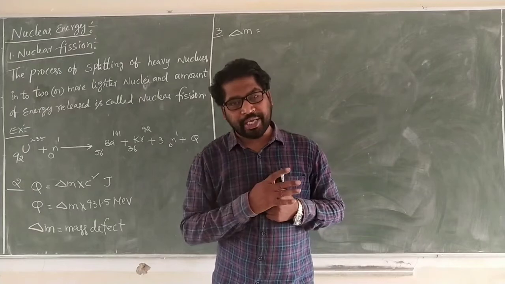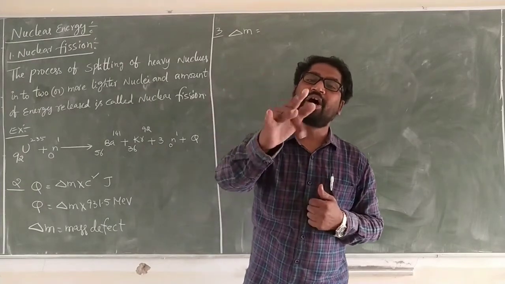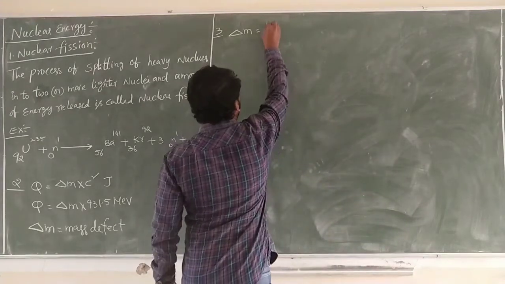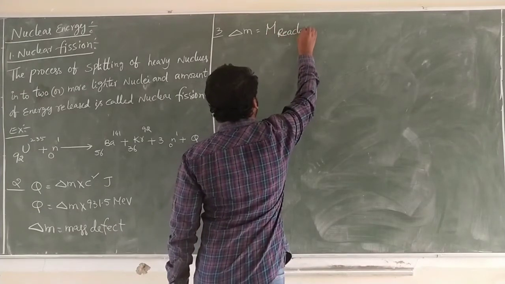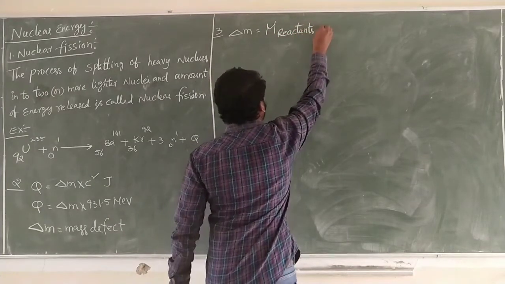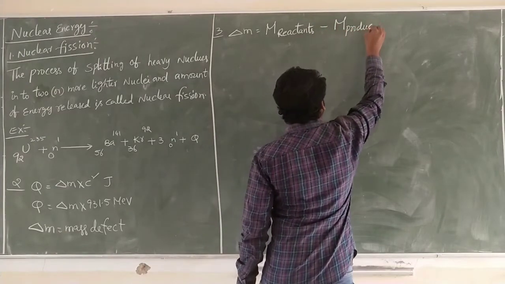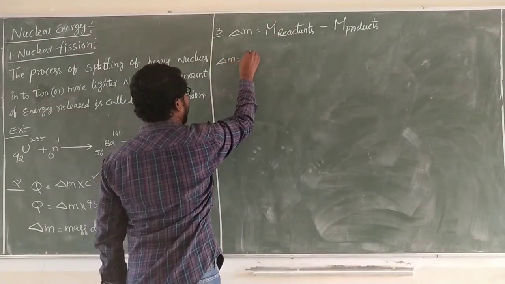In exoergic, the mass of reactants is greater than the mass of products. So delta M is equal to masses of reactants minus masses of products.